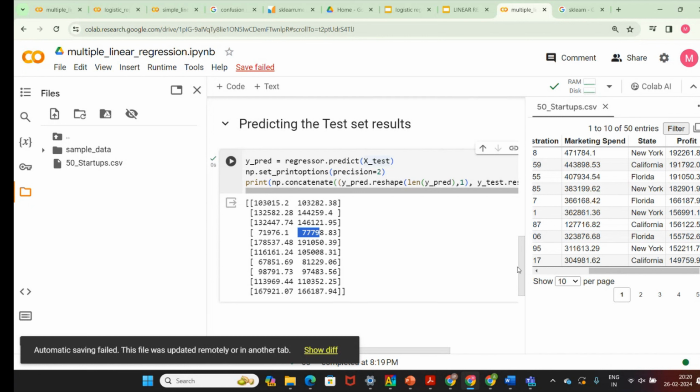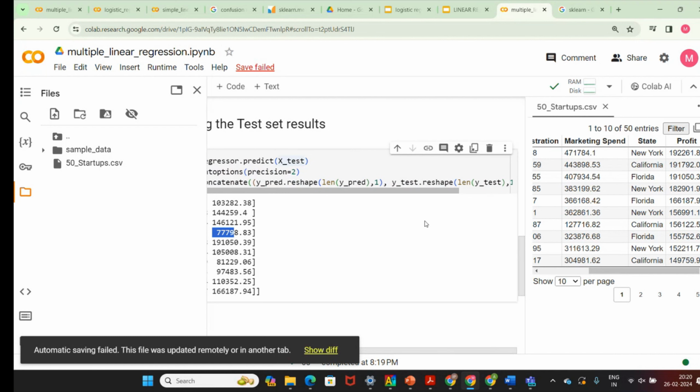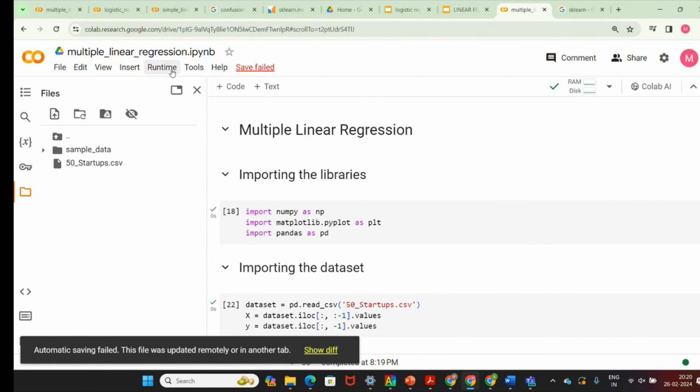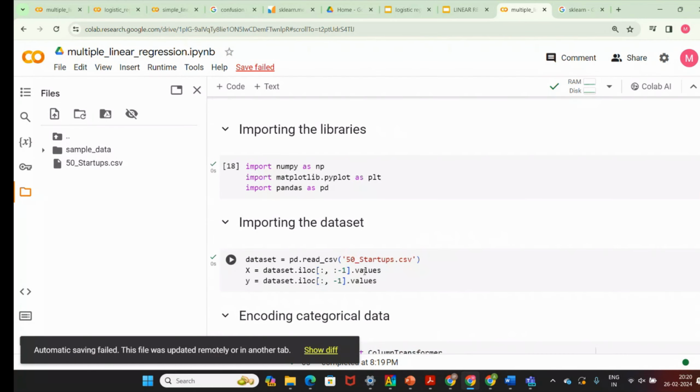So you can analyze the model with the help of this also. Since we are using multiple parameters, you will have this regression. We have seen simple linear regression as well as multiple linear regression. The only difference is that simple linear regression means one independent variable and one dependent variable, and for multiple linear regression we use multiple inputs, multiple independent variables, and a single dependent variable. So you can work with any data sheet now.